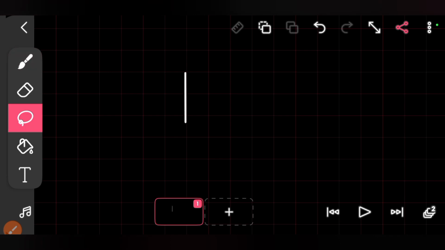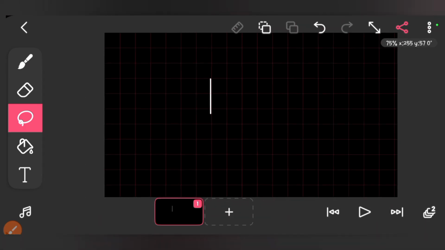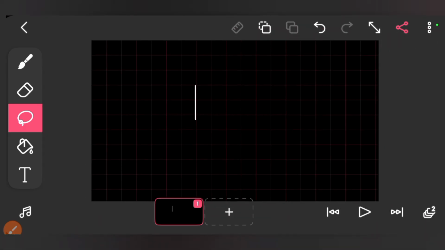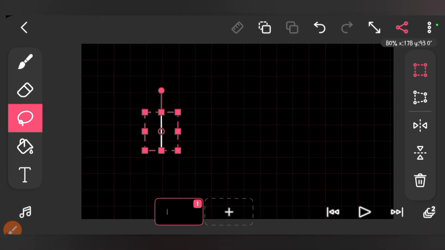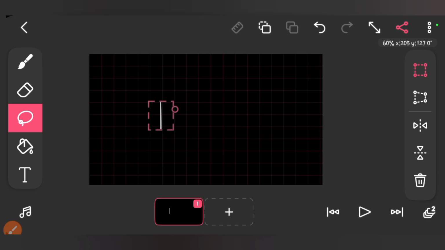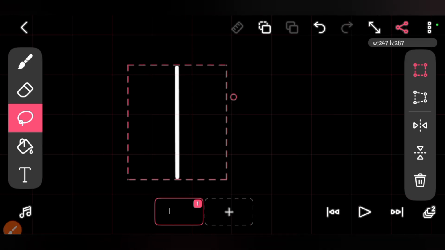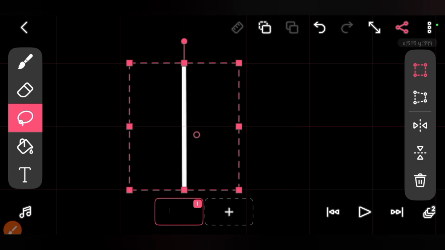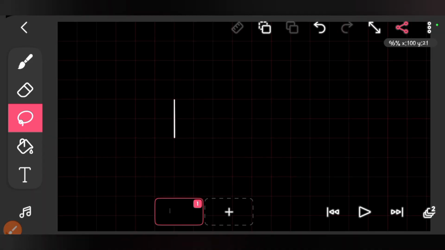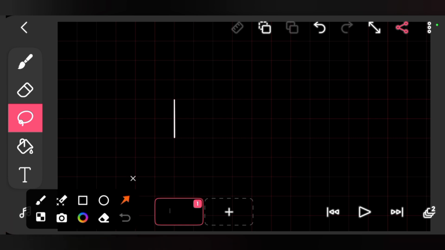Next up is for you to resize it and place it at the center where you want your text to begin. So we're going to resize and place it at the center, where we want our text to begin. We can resize. Let's resize. After this, the next thing is that we are going to create an additional 3 frames to this one frame, which will give us 4 frames.